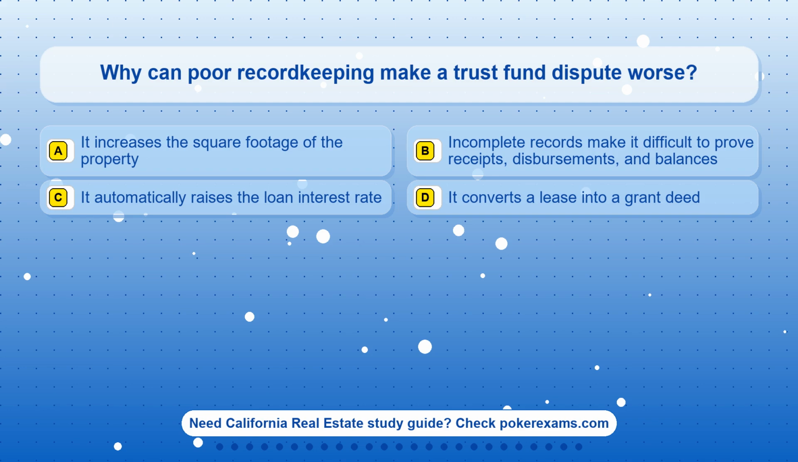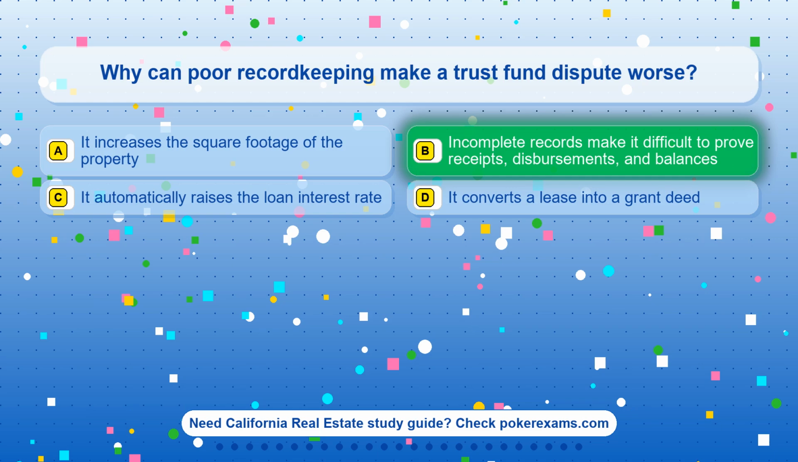Question 19. Why can poor record keeping make a trust fund dispute worse? Option A. It increases the square footage of the property. Option B. Incomplete records make it difficult to prove receipts, disbursements, and balances. Option C. It automatically raises the loan interest rate. Option D. It converts a lease into a grant deed.